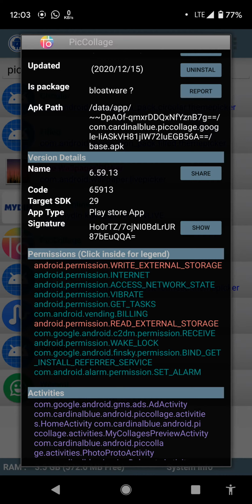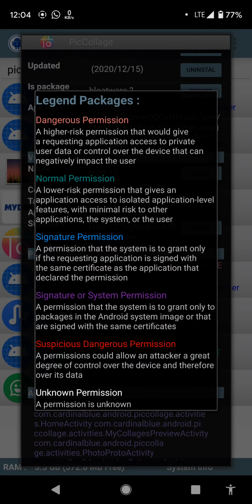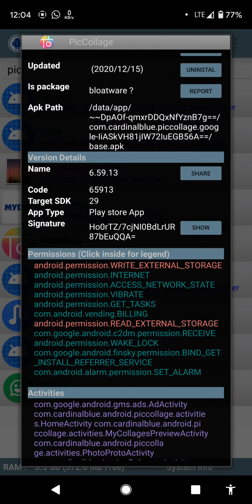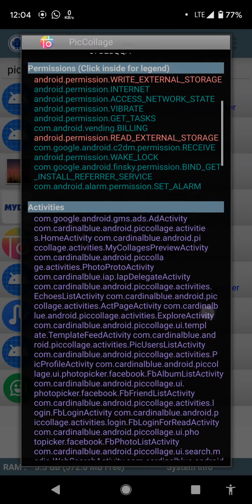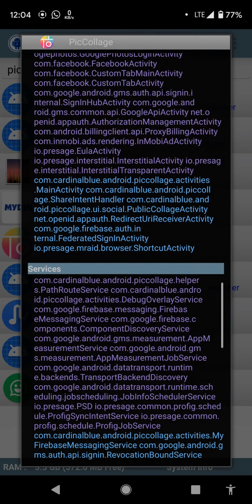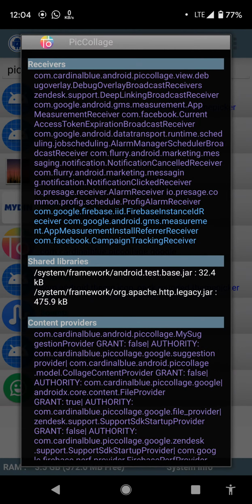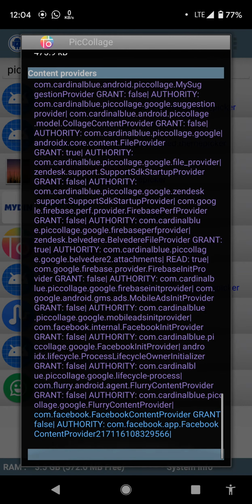This application shows the user what type of permission, because it shows the permission that they want to access in color, so we can identify them directly by seeing this. Okay, they have a lot of activities, services, receivers, and content providers. And for the content provider, they also use the Firebase system for the database.